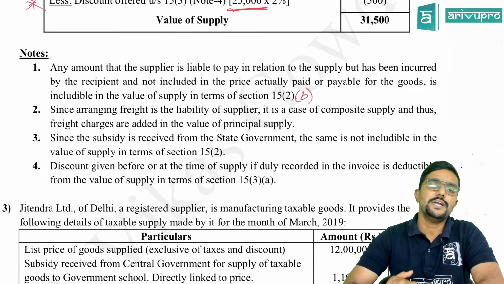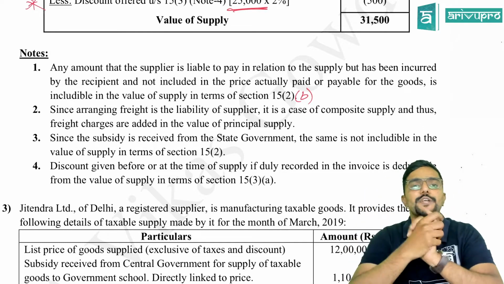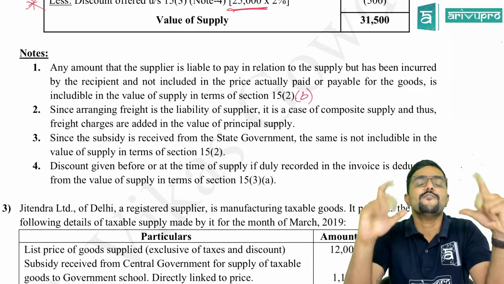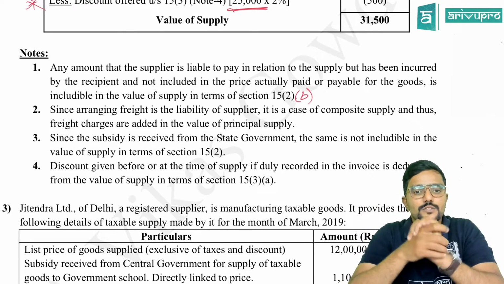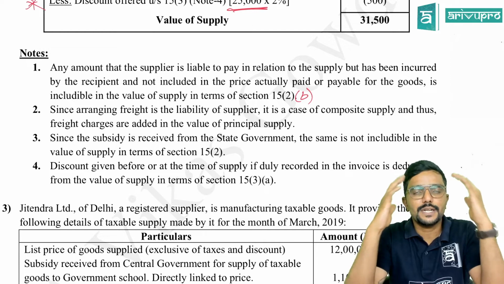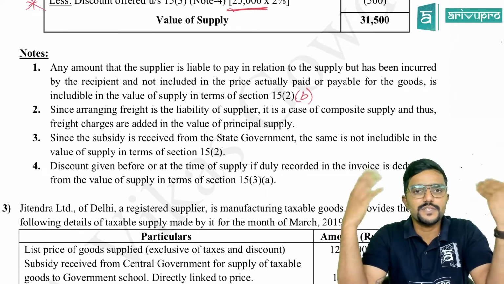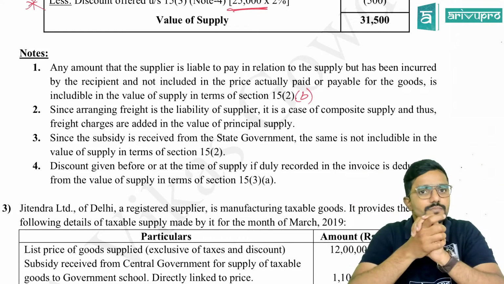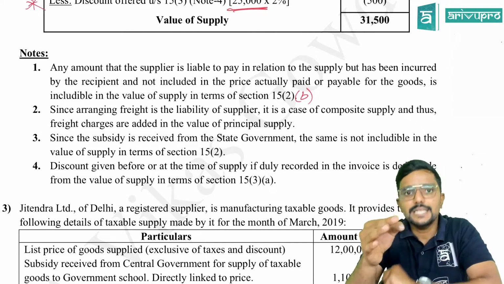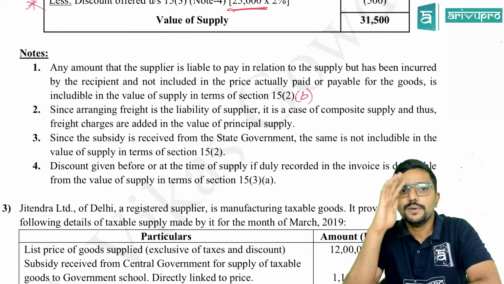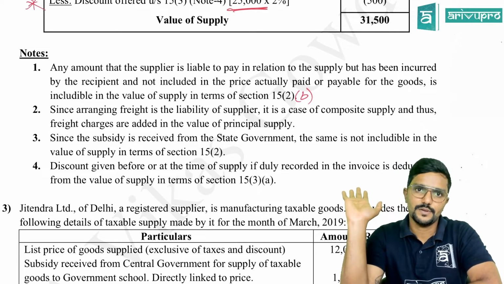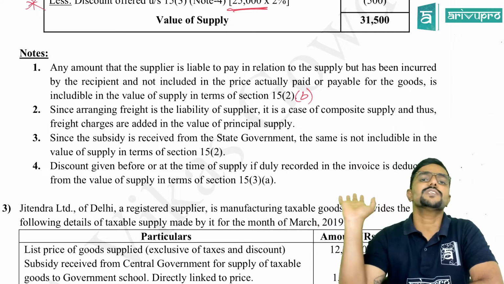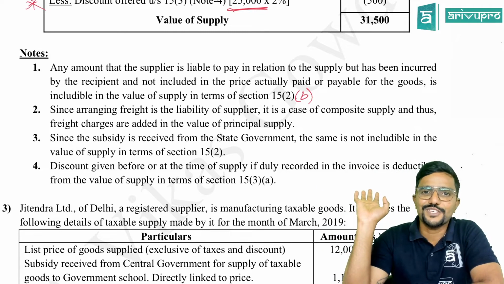Same way, guys, try to understand the mentality of the evaluator, what he is expecting, and try to build it from now on by way of practicing it. Clear? So do practice, try to recall the sections and provisions every now and then. You will definitely be able to get it. And if by chance you don't know the section number, please don't quote wrong sections. If you don't know, don't quote the sections only.